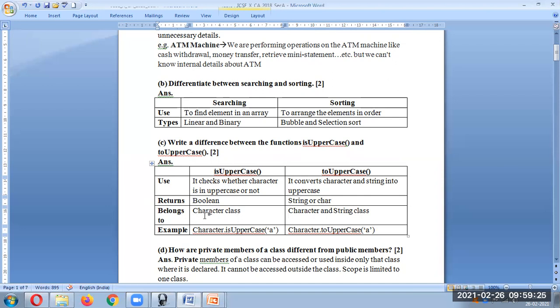Belongs to: here we have the Character class. isUpperCase belongs to the Character class, whereas toUpperCase belongs to the Character and String classes. For example, we can write Character.isUpperCase('a'). If you want to convert some character or a string into uppercase, simply write Character.toUpperCase('a').